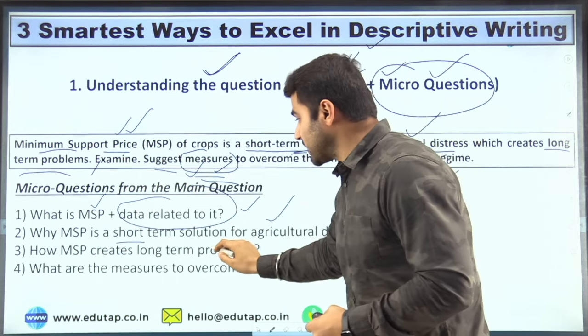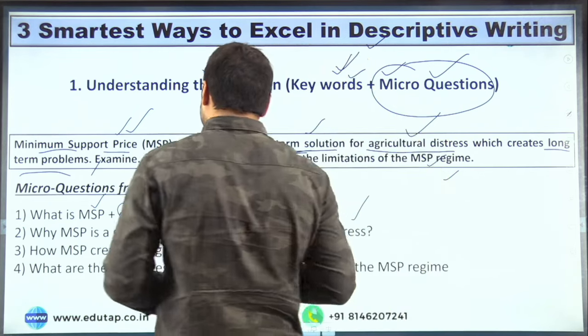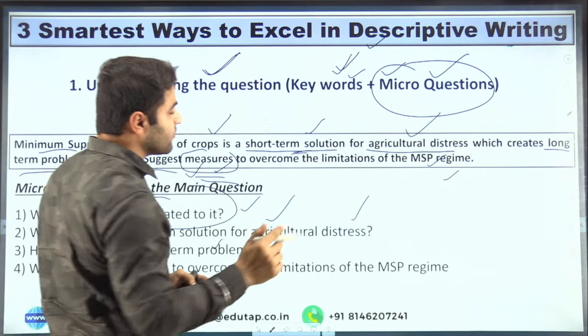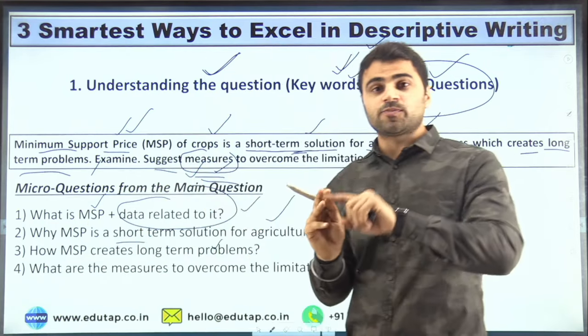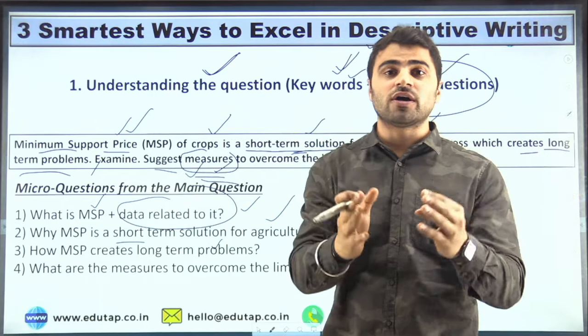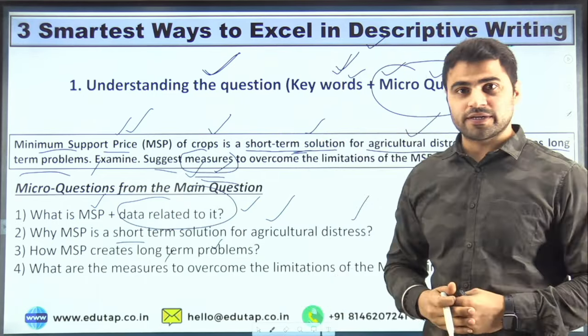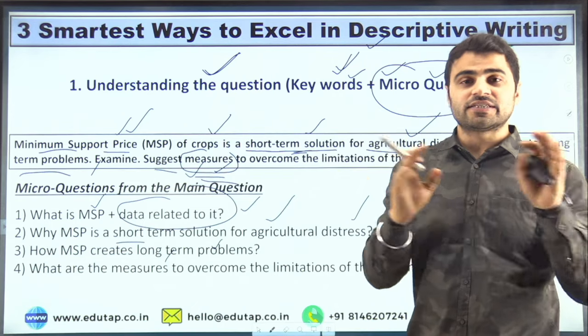Then how MSP creates long-term problems. This is micro question number 3, and where it is mentioned. Here you can see that minimum support price of crops is a short-term solution for agriculture distress, which creates long-term problems, right? So the question is specifically saying that it creates long-term problems. So you have to tell how MSP creates long-term problems, right? This is an art, guys, of understanding, of identifying the keywords and micro questions.